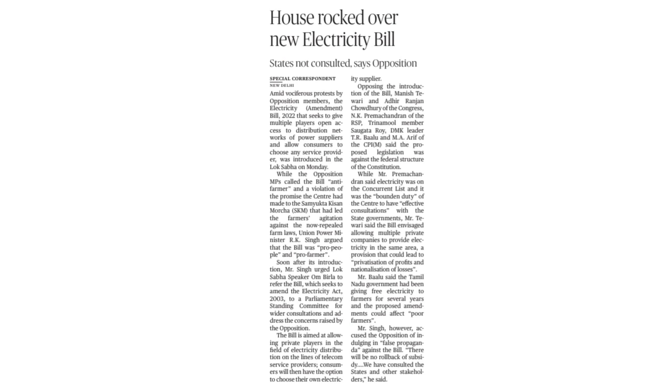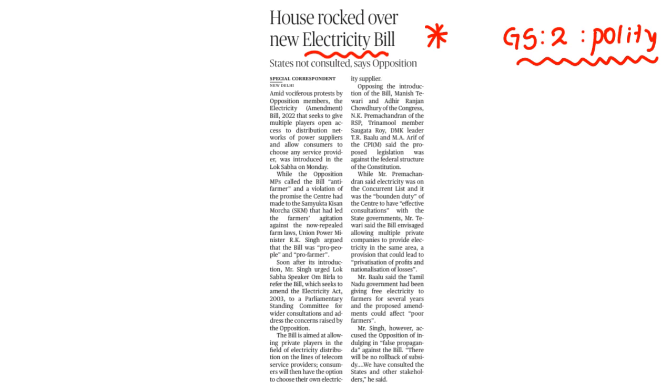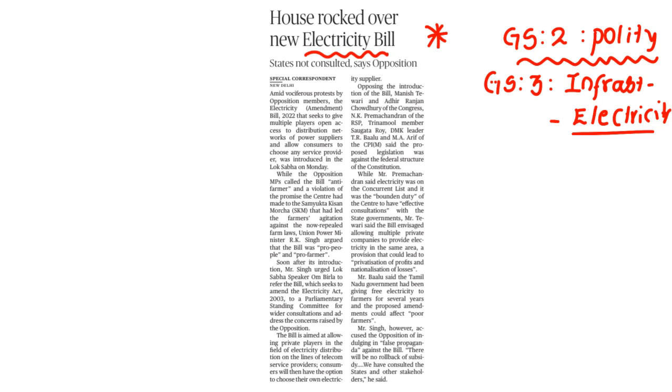Clear? Yes. So next our article is House rocked over new electricity bill. Clear? So this article is also very important from GS2 polity. In GS2 polity we have to look at various policy measures, and of course GS3 infrastructure. Clear? As part of GS3 infrastructure from economy, we have to read about electricity bills. Fine. So in this article it is saying that the House was rocked.